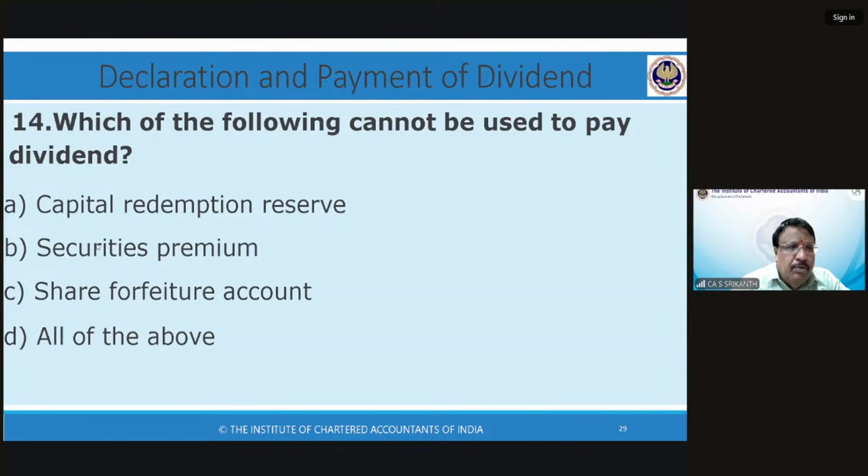14 is D, all of the above. CRR cannot be used. CRR can be used for issuing bonus shares, but not for paying dividend. Securities premium is specifically for 5 matters, and dividend is not included. Share forfeiture account cannot be touched. If at all, when you reissue, there's a capital reserve, which you can keep, but it can't be used for declaring dividend either. Capital reserve cannot be used. All of the above is the correct answer.